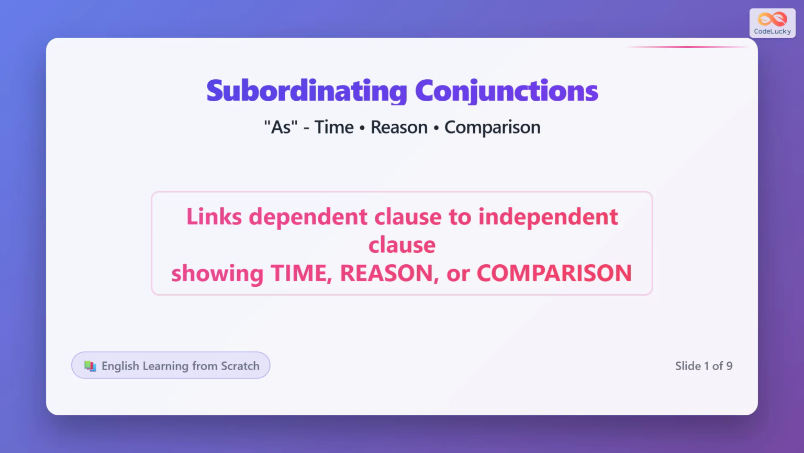Subordinating conjunctions connect a dependent clause to an independent clause. The word as is a subordinating conjunction that shows three main relationships: time, reason, or comparison. It links two parts of a sentence to explain how they connect to each other.